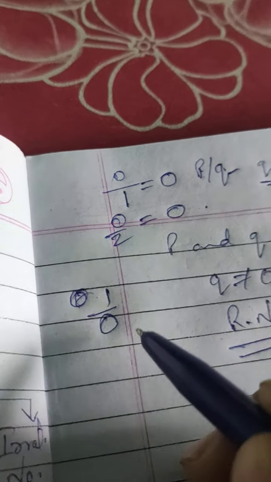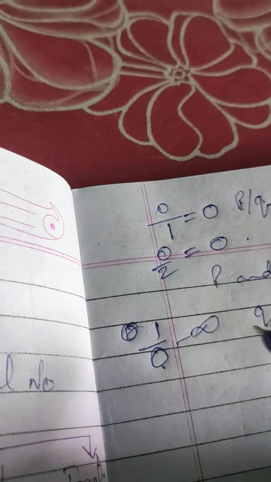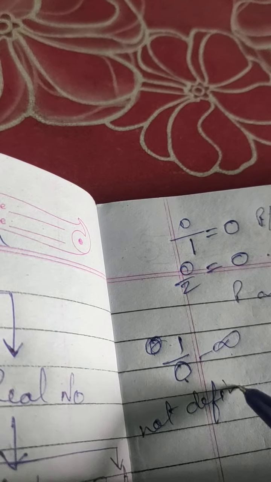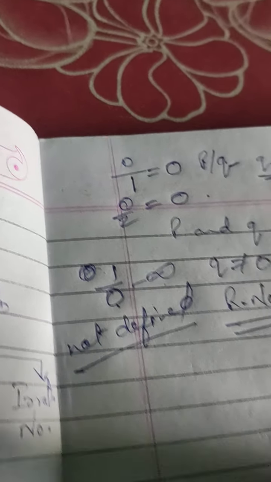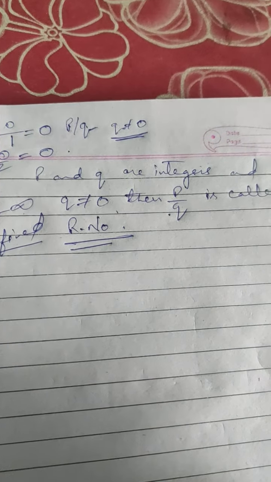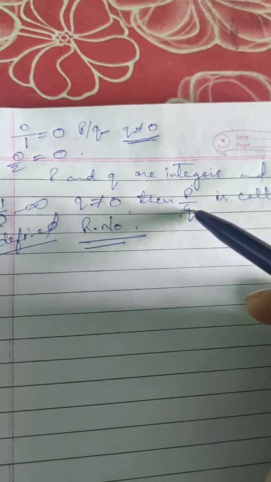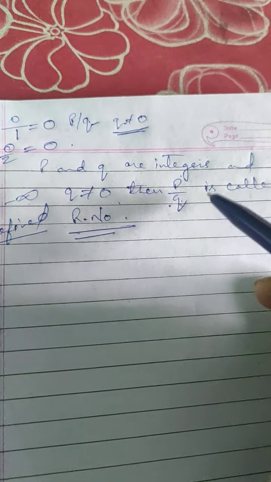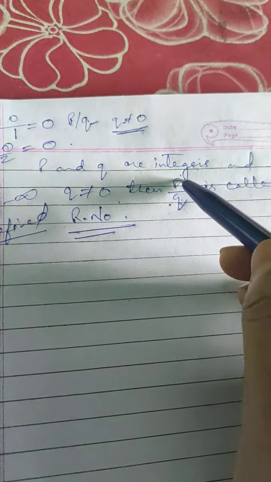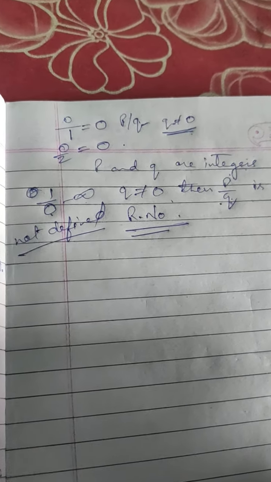1 by 0, the denominator can never ever be 0, children, because it will go to infinity. Infinity means not defined. Value not defined means the value doesn't exist. So the denominator never ever can be 0. Always remember this. So the number which is in the form of P by Q, where Q is not equal to 0 and P and Q are integers, is called a rational number.